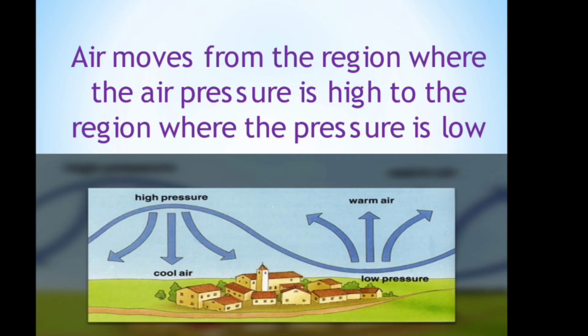Air moves from a region where the air pressure is high to the region where the air pressure is low. This is the main cause of wind. That is, the air moves from a region where the air pressure is high to those regions where the air pressure is very low. This pressure difference is the cause of wind.